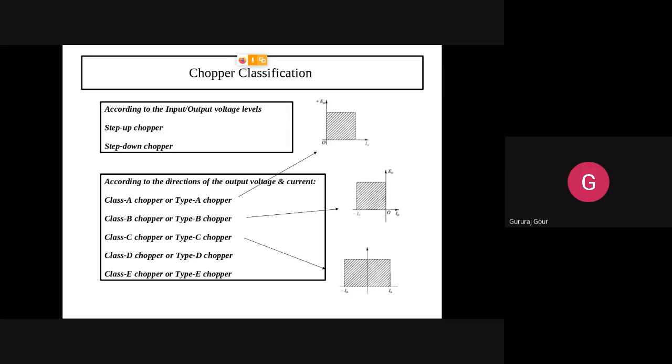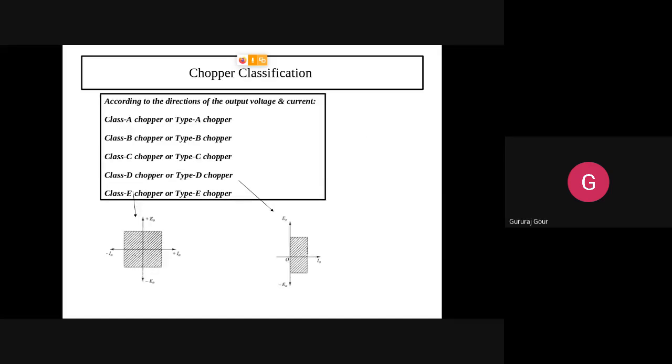Either one of them or both we are able to get. In type D, we kept current the same, that is positive, but output voltage we varied both positive and negative. And type E, you remember all the things are coming there, very easy.